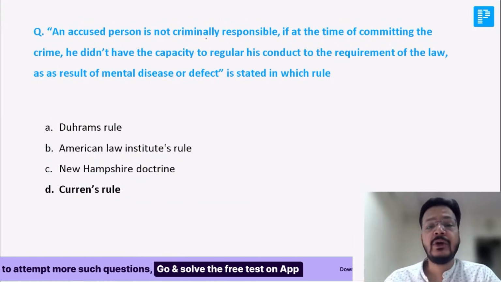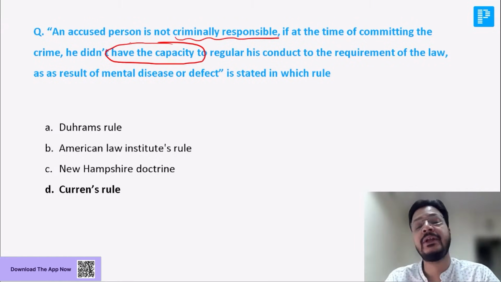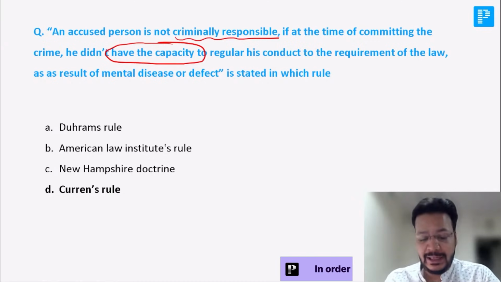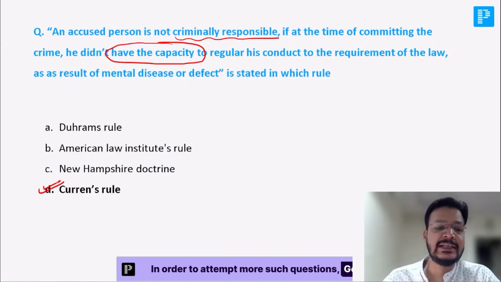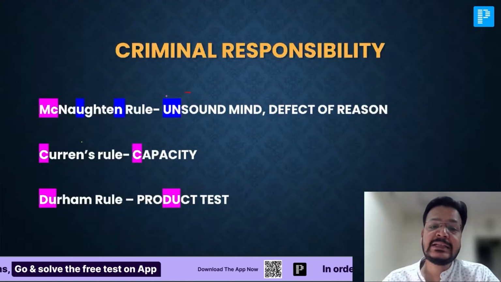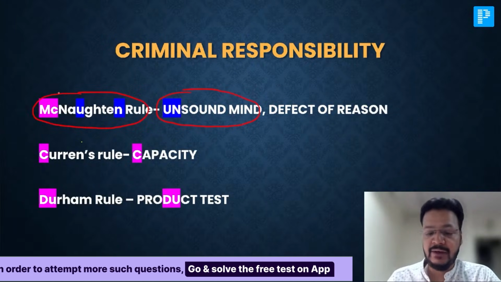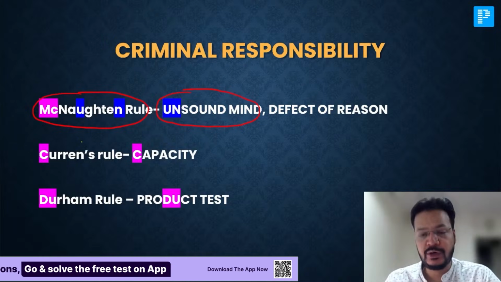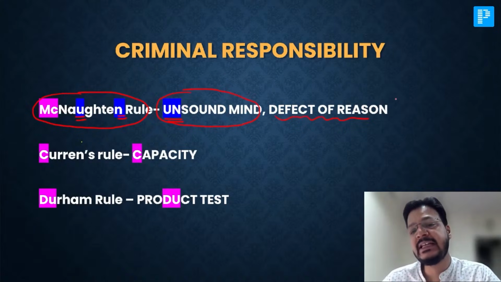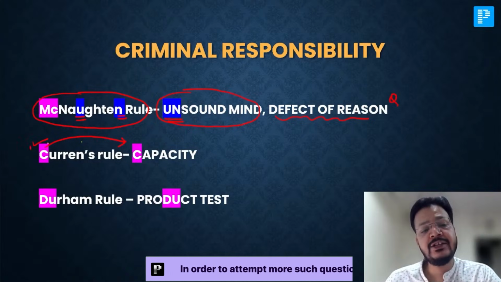An accused person is not criminally responsible if at the time of committing the crime, he didn't have the capacity to regulate the conduct of the crime. Which rule is that? Anyone? That is the Currens rule. I'll discuss the remaining rules also. Now, if the word unsoundness of mind is given, that would be the McNaughton rule, my dear friend. You can see unsound, McNaughton. If the words defect of reason are given, again McNaughton rule. If the words loss of capacity are given, that would be the Currens rule.